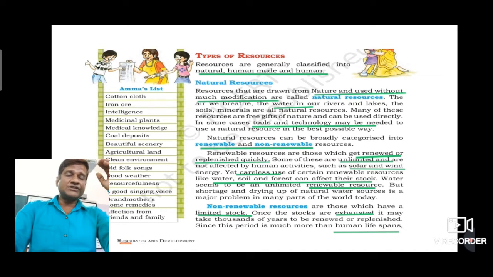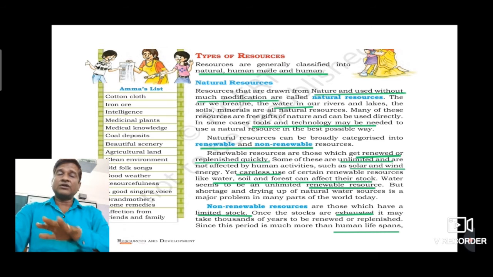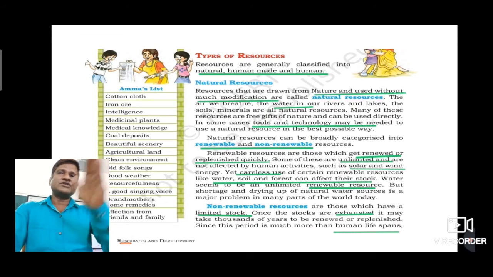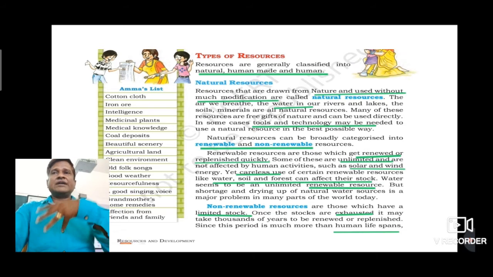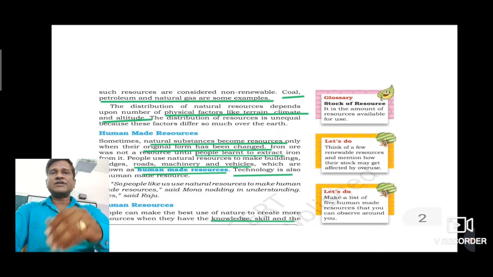Abiotic resources are all non-living things, and biotic is just the opposite, all living things that we use as resources. So in abiotic we have soils, rocks, and minerals, and in biotic we have plants and animals. This is the difference between biotic and abiotic on the basis of origin.